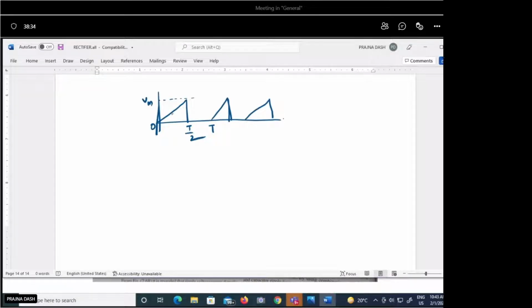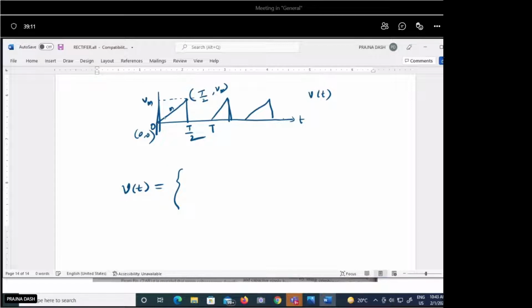And suppose the slope of this line is m. So what will be this point? This point's coordinate will be T/2 on the x-axis and Vm on the y-axis, and for this point the coordinate will be (0, 0). Suppose this signal is V(t), with respect to time. So we can represent this V(t) mathematically.